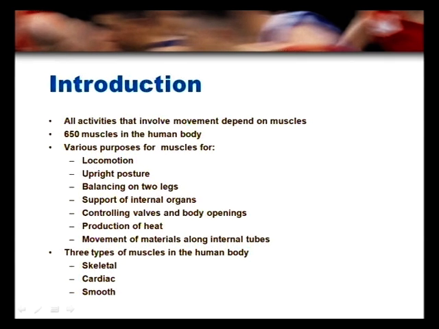So these muscles help in controlling the various walls of the body openings and also in the production of heat, and movement of material along the internal tubes. There are three types of muscles present in our human body: one is the skeletal muscle, another is the cardiac muscle, and the next is the smooth muscle.